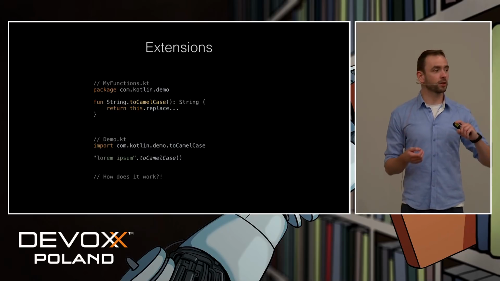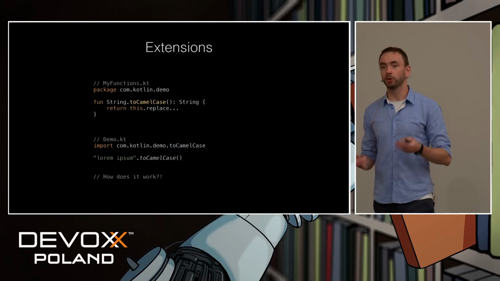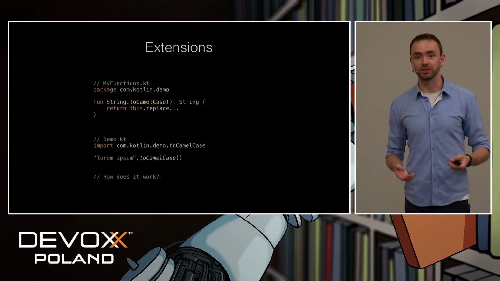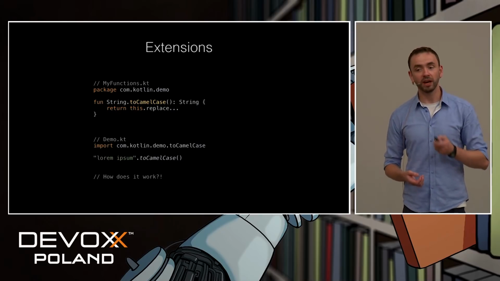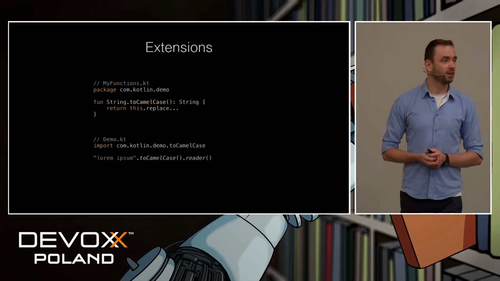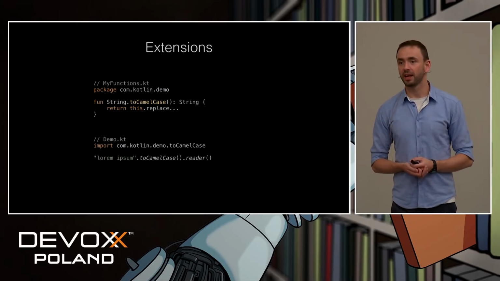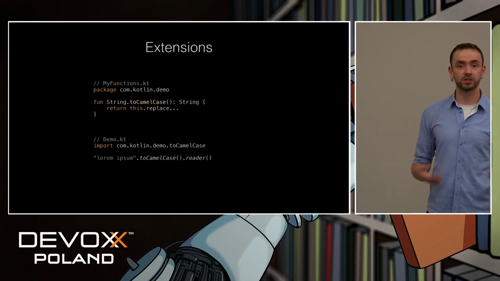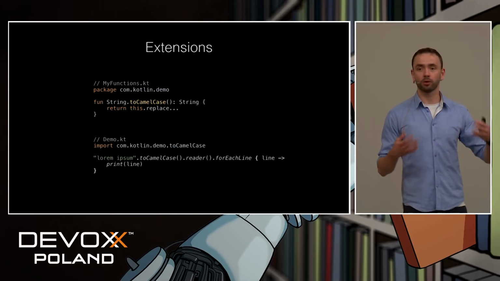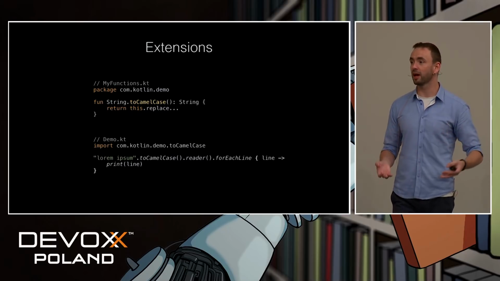And if you look at Kotlin's standard library, you will see that most of it is made of such extensions. For example, we have another extension of the string, which is called reader, which gives us a string reader. And there's another extension on the string reader type, which is called forEachLine, which iterates over the lines of the string using the provided lambda.